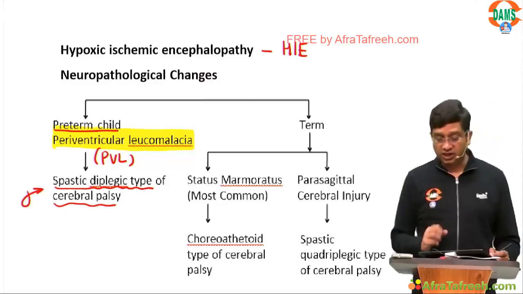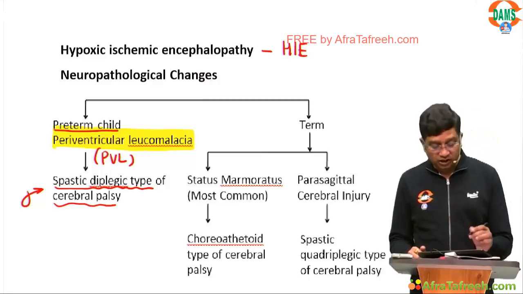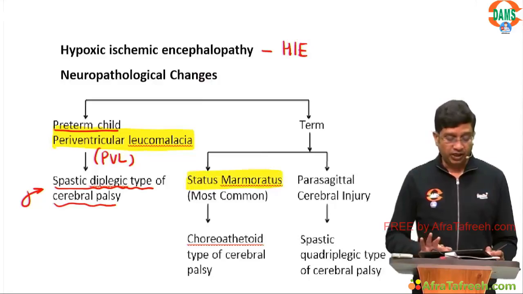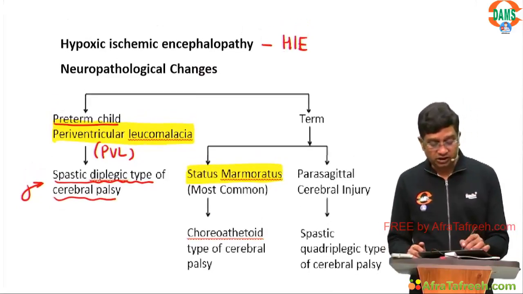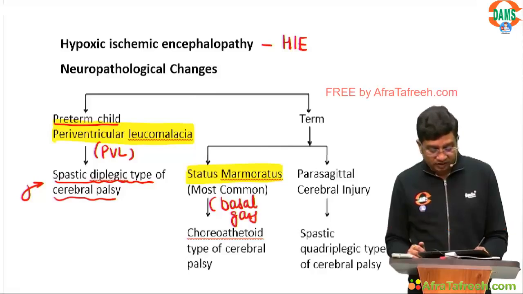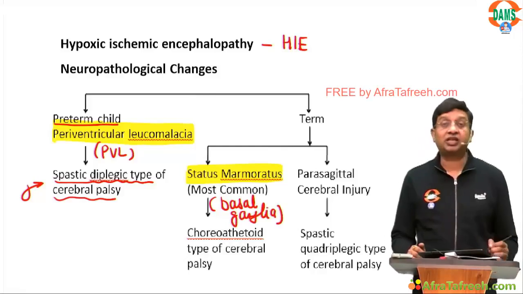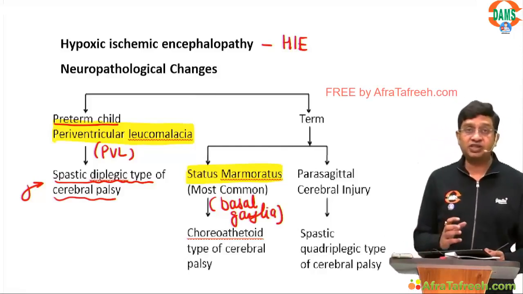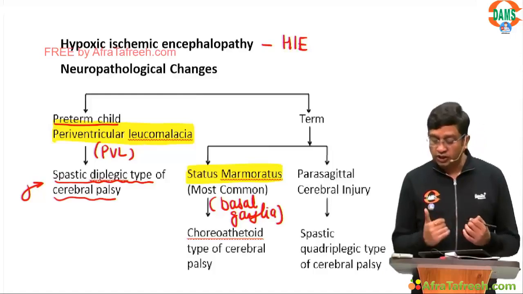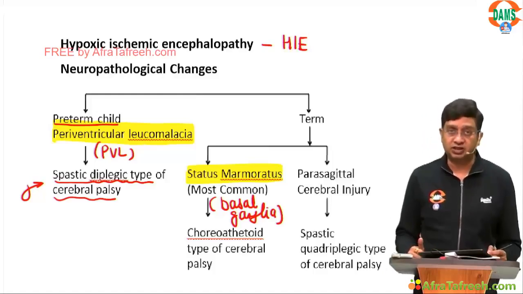In a term child, this can result in status marmoratus, which mainly affects the basal ganglia. If this affects the basal ganglia, the type of cerebral palsy we get is the choreoathetoid type.